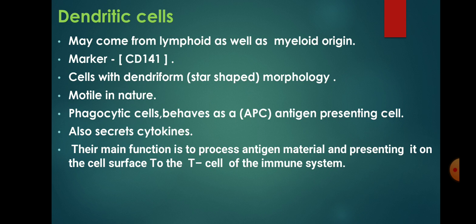They act as a messenger between innate and adaptive immune system, motile in nature, and phagocytic cell behaving as an APC, antigen presenting cell. The main function is to process antigen material and present it on the cell surface to the T cell of the immune system.